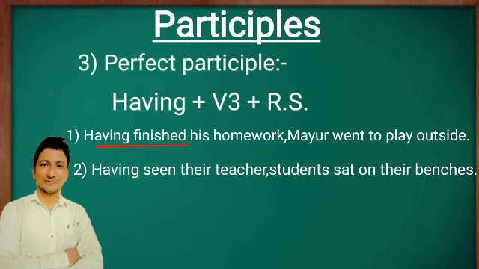Now you will get the easy answer in the second example too. Look at "having seen their teacher, students sat on their benches." So in this sentence, "having seen" is a perfect participle. Comparatively, the perfect participle is easier to learn than the present participle and past participle. Hope you understand the perfect participle.